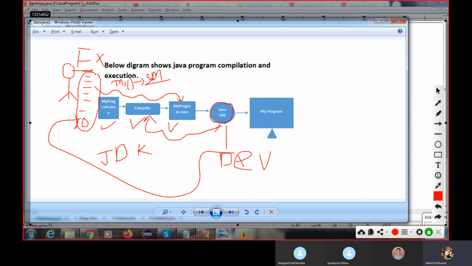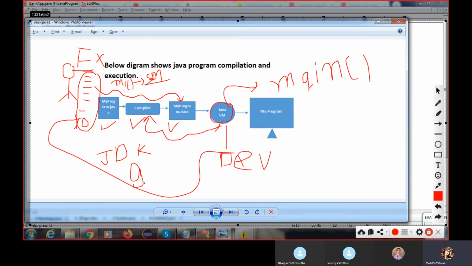But JVM is software, not a human being, so it doesn't know which type of method you are going to create. That's why, for interaction purposes, the JVM people developed one common method called the main method. Got it? So this is the interface between users and JVM.